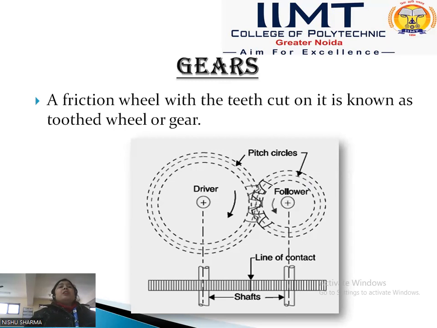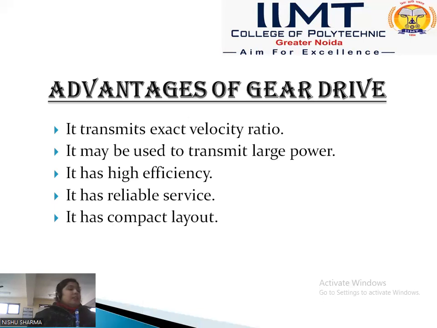Gear is also one thing that transmits the power from one shaft to another, that is also called a power transmission device. So gear is basically a friction wheel with teeth cut on it and known as tooth wheel or gear. So in the gear, teeth are cut on the periphery of the gear. Because of the cutting of the teeth on its periphery, it is also called a toothed gearing or toothed wheel, because this is a wheel in which teeth are mounted on its periphery, and the motion and power is transmitted by the gear.